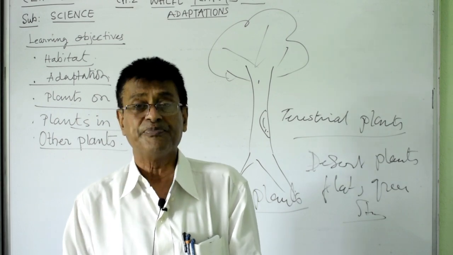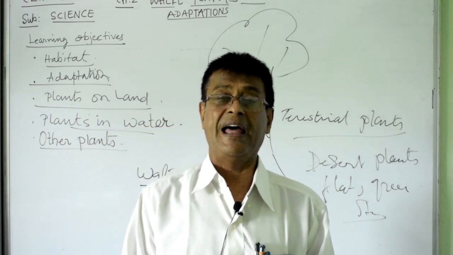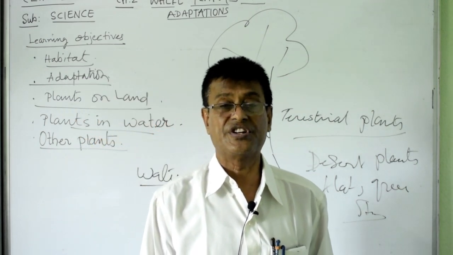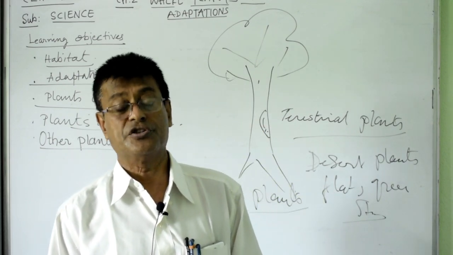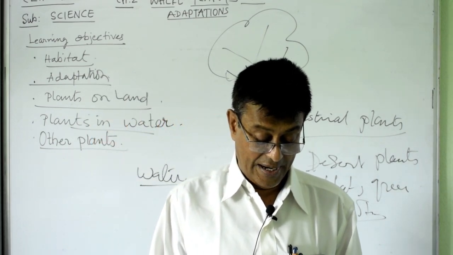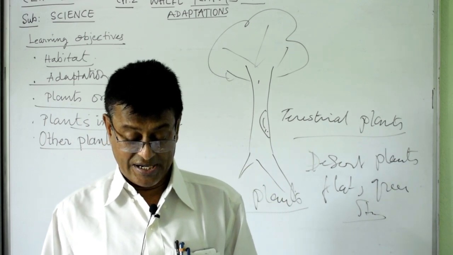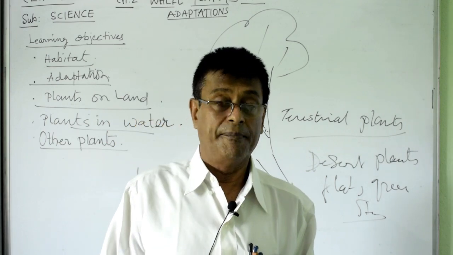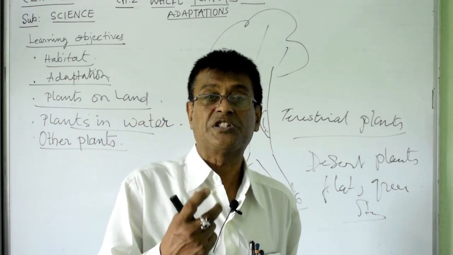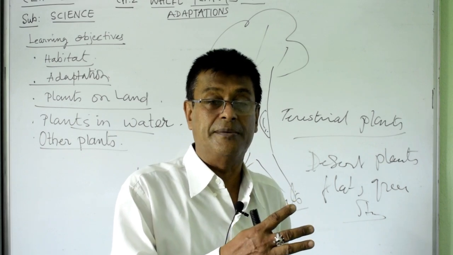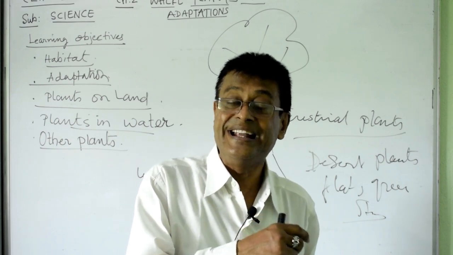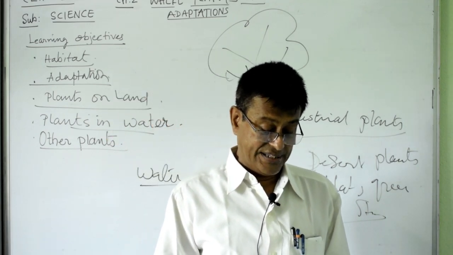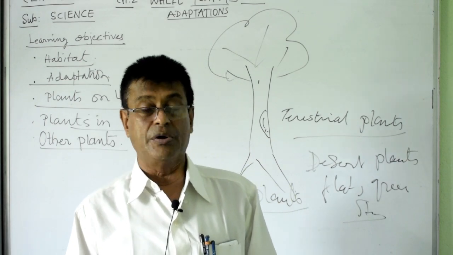And the stems are fleshy, thick, flat, and green in color. That means they have chlorophyll in their stem so that they can undergo photosynthesis to prepare the food. Well, prickly spines discourage the animals from eating these plants. These plants have a self-defense mechanism, because they make the spines in such a way that herbivorous animals cannot easily eat them. So they remain safe. And a waxy coating on the stem helps them to reduce the water loss.